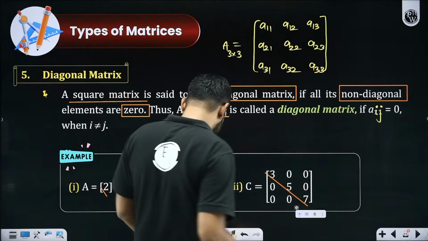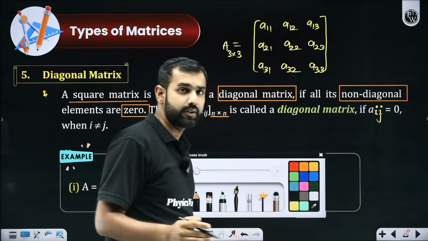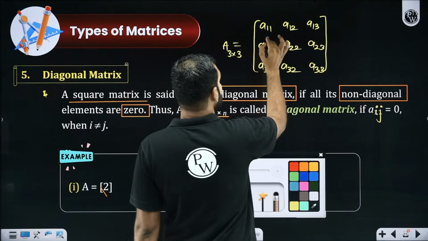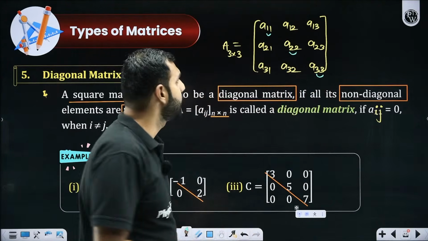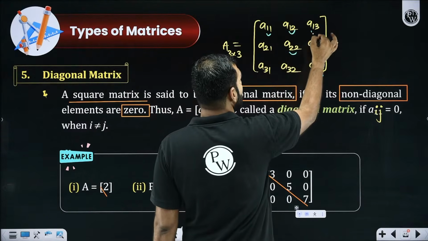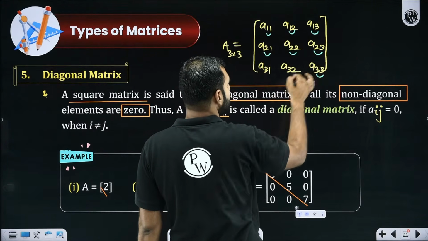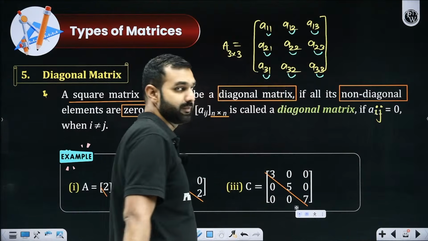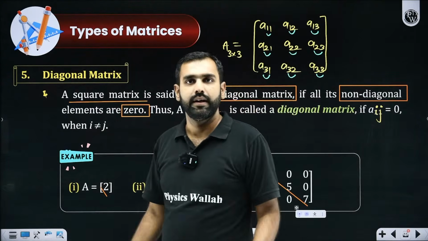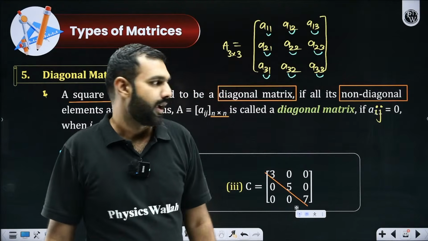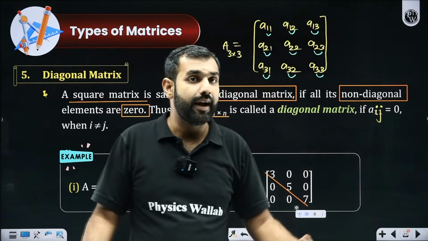Now you just look at this. Whenever I'm talking about the diagonal elements, 1 and 1 same, 2 and 2 same, 3 and 3 same. But for all the non-diagonal elements, 1, 2 not same, 1, 3 not same, 2, 1 not same, 2, 3 not same, 3, 1 not same, 3, 2 not same. So as long as i and j are not equal, it should be 0. And other elements could be anything. I don't care about them.